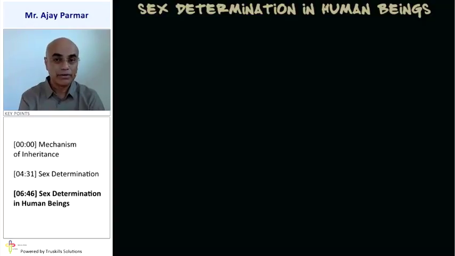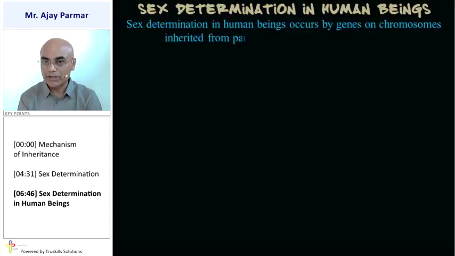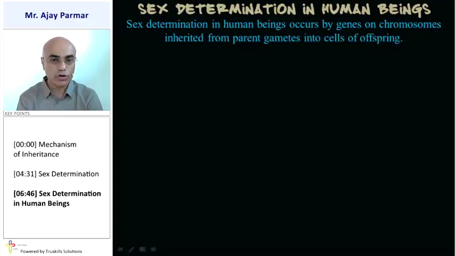So now let us move on to the answer, and you try to think and understand rationally and try to avoid the mistakes in understanding that our forefathers or the past generations have made. So the sex determination in human beings occurs by genes on the chromosomes, which are inherited obviously from the parent gametes into the cell of the offspring.